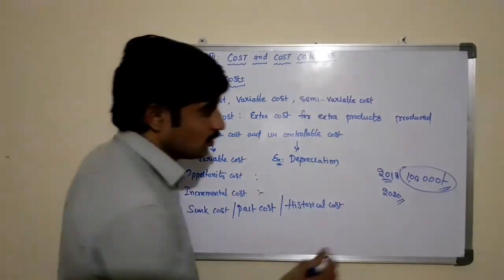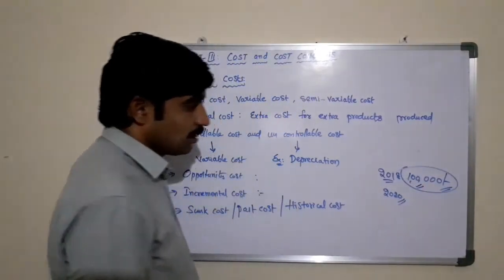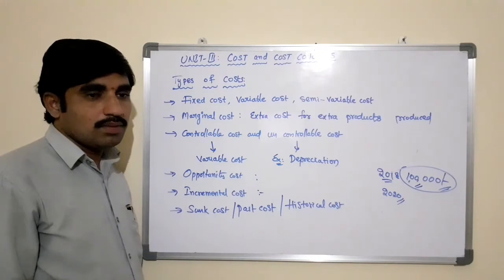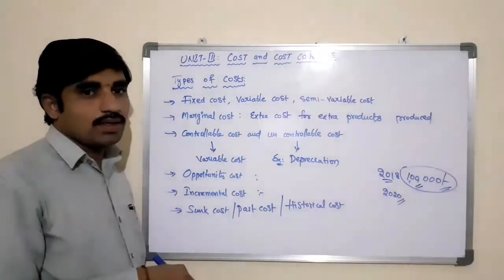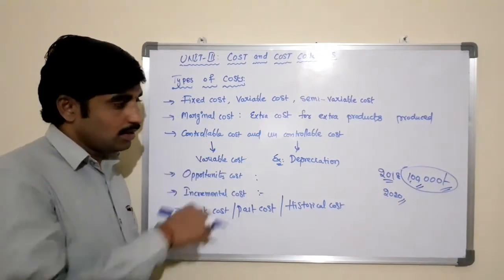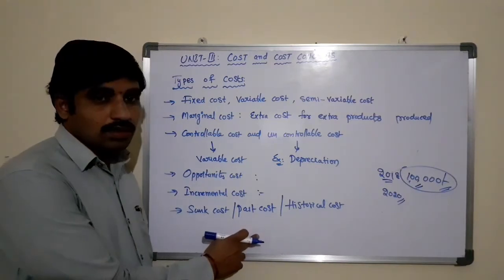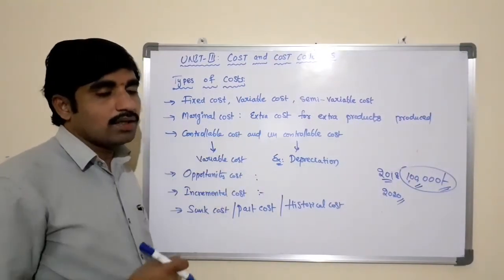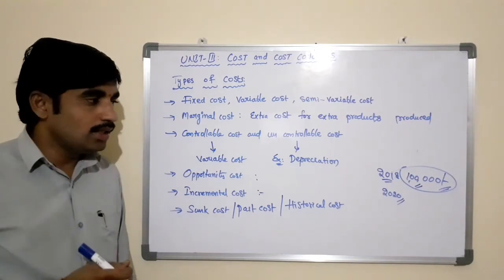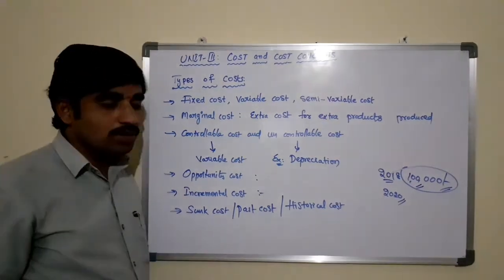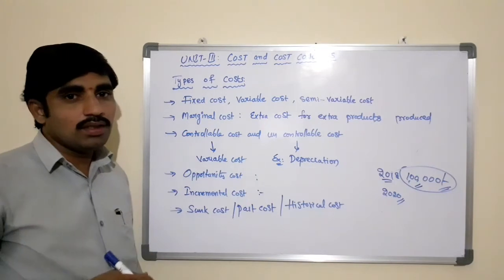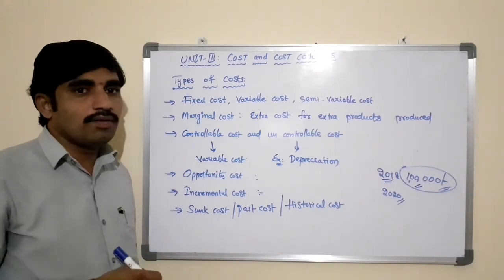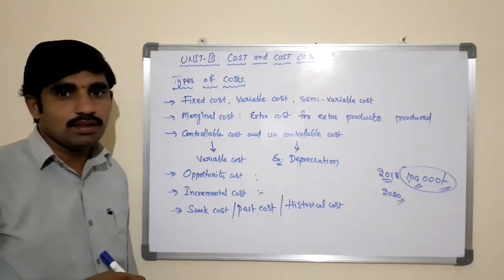Such cost is known as a sunk cost or past cost or historical cost. Past cost means the cost which was incurred in the past to acquire fixed assets or any other asset in order to produce the products for the business. And here the question of changing the level of activity does not arise.